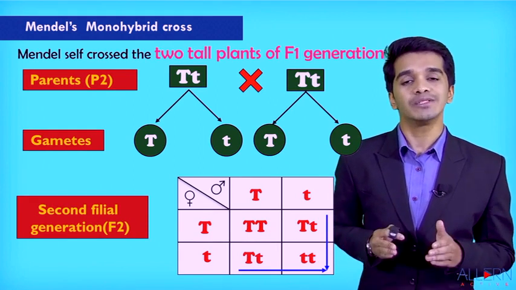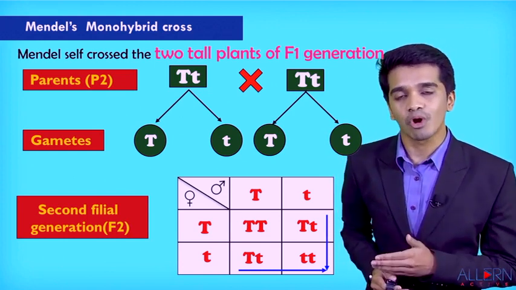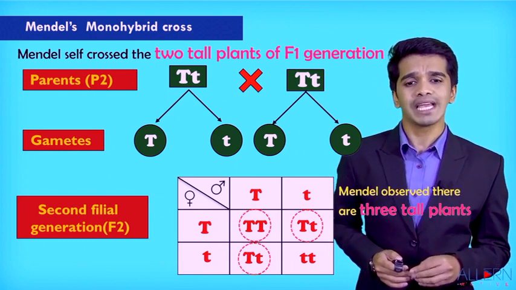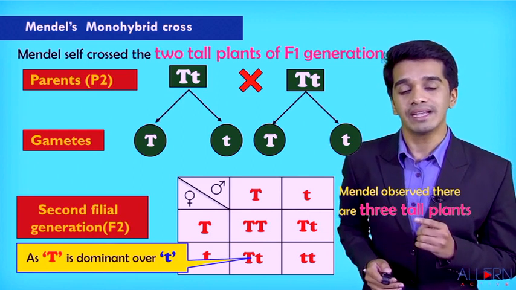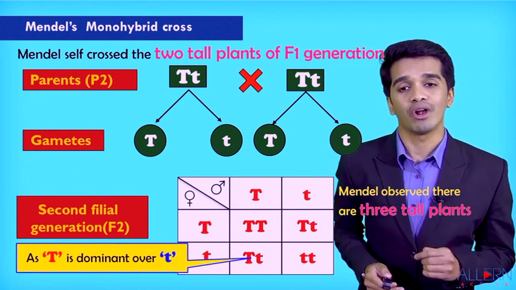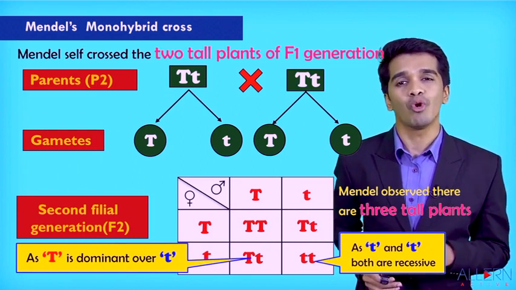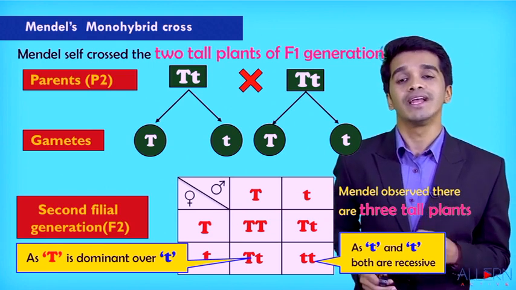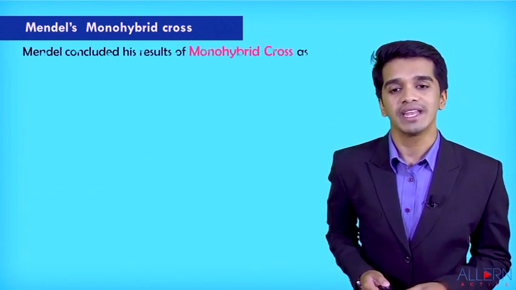Capital T and small t is nothing but hybrid tall, and small t small t is nothing but pure dwarf. So can I say Mendel observed there are three tall plants, that is with capital T dominant over small t, and there is only one dwarf plant because it contains both the genes as small t and small t, both are recessive. You observe three plants were tall in nature and one plant was dwarf in nature.